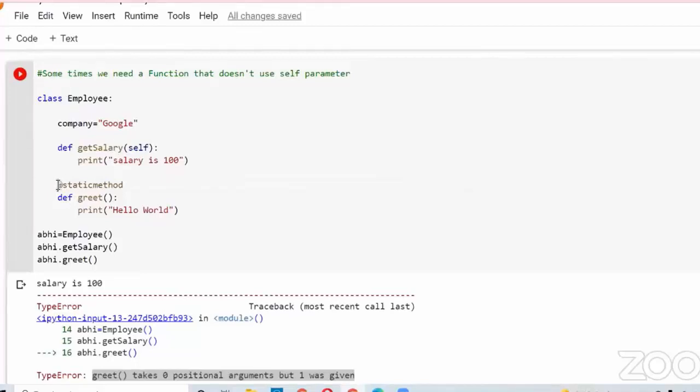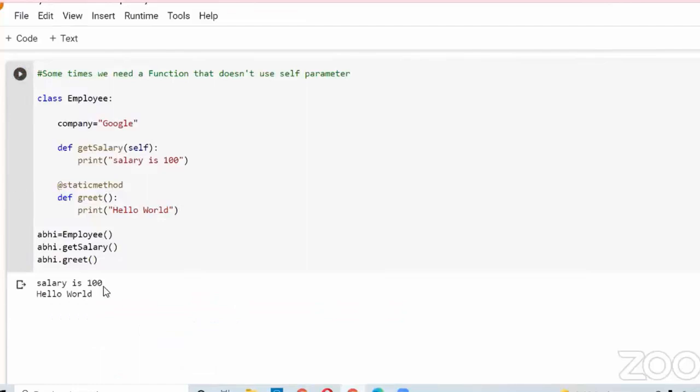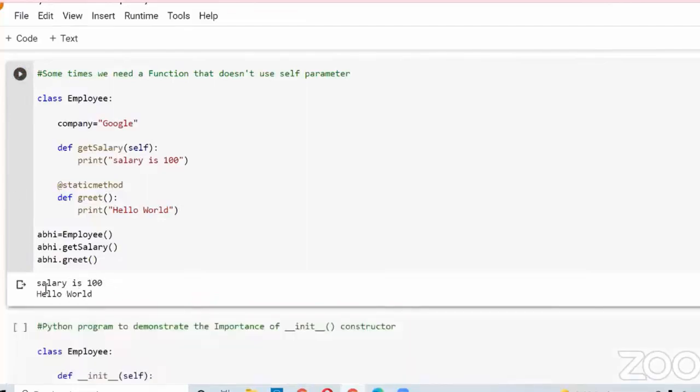So at the rate static method, this is the syntax. By applying this special decorator, this method will be a static method. So even if you don't pass self as a parameter, we will get output without error. See, now we got output, right? Salary is 100 and hello world. So that's the use of static method.